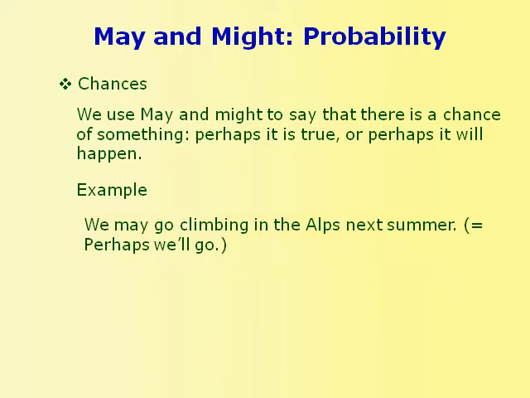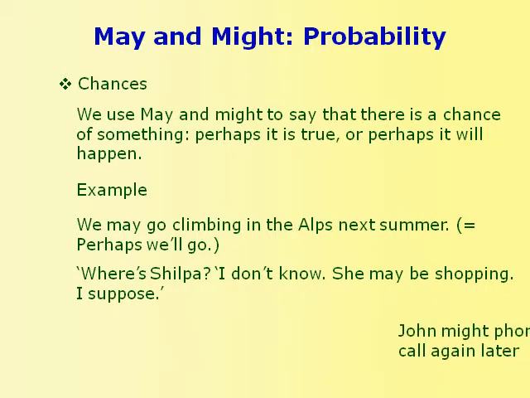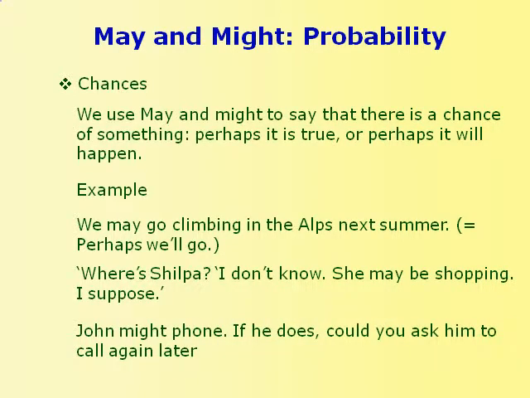For example, we may go climbing in the Alps next summer. This means perhaps we will go climbing in the Alps in the summer. Let us look at another example. Where is Shilpa? I don't know. She may be shopping, I suppose. John might phone. If he does, could you ask him to call later?